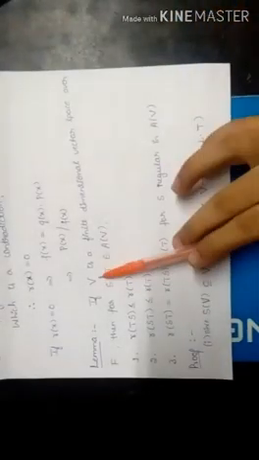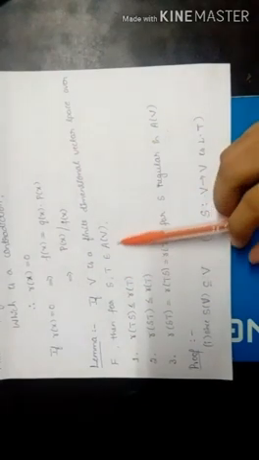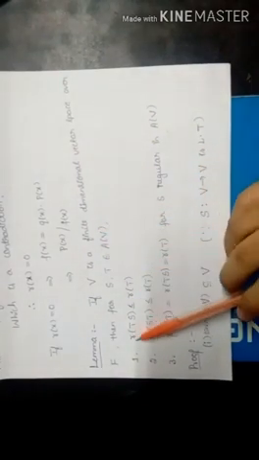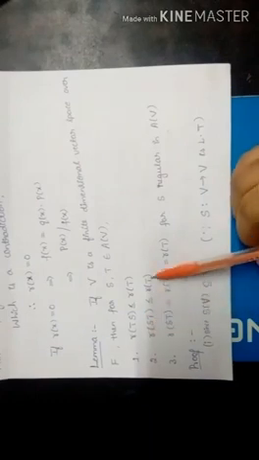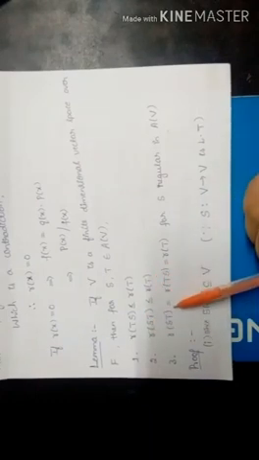Next lemma: if V is a finite dimensional vector space over F, then for S, T belonging to A(V), R(TS) is less than or equal to R(T), R(ST) is less than or equal to R(T), and R(ST) is equal to R(TS) is equal to R(T) for S regular in A(V).